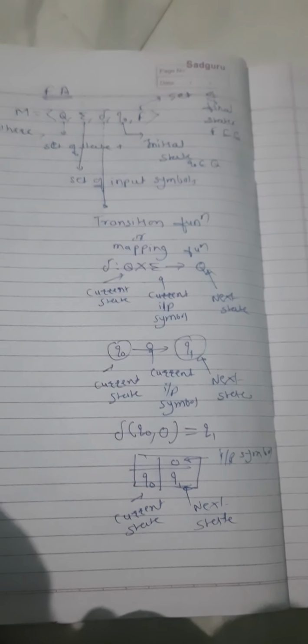Now let's see types of finite automata. Finite automata is of 2 types: FA without output, and another type is FA with output.